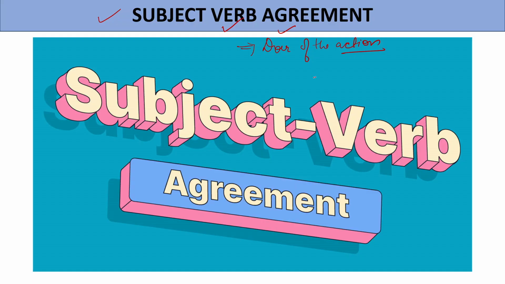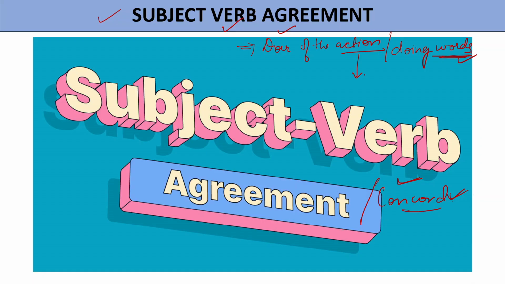In the verb lesson we have already discussed the kinds and types of verb, how verbs work, and what the forms of verb are. Action or doing words are always defined as verbs. And how they agree with each other, or what the concord between them is, how harmonious they are, is what can make a sentence correct. So the appropriateness of the sentence always depends on the agreement of the subject and verb.